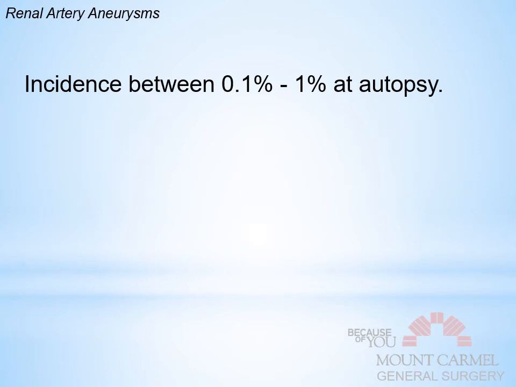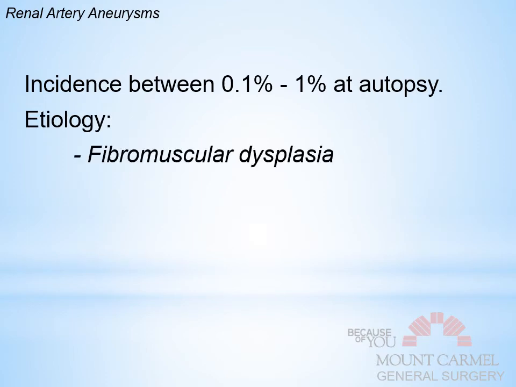Finally, we'll end with renal artery aneurysms. The incidence is, again, very rare, so this is 0.1% to 1% on autopsy. The etiology is fibromuscular dysplasia in some cases, and atherosclerosis in most. So if you listened earlier to the renal artery stenosis lecture, you'll know that atherosclerosis is the number one cause of renal artery stenosis. And in this case, that buildup can cause intimal disruption and ultimately an aneurysm in these cases as well.